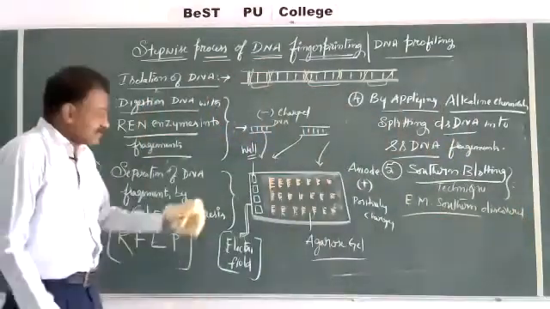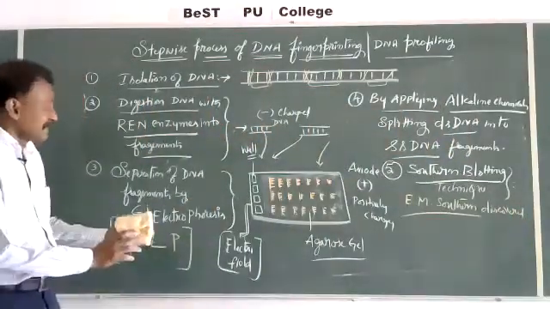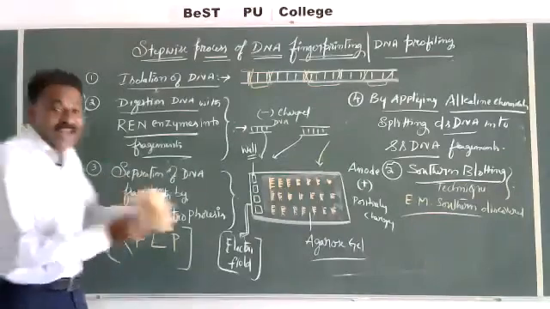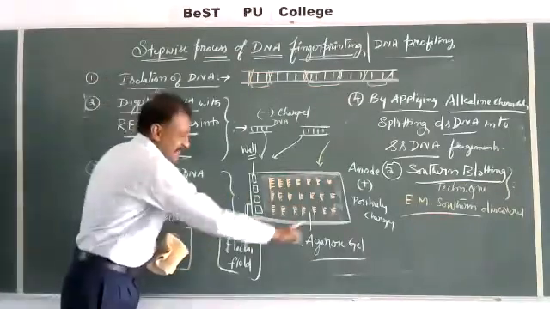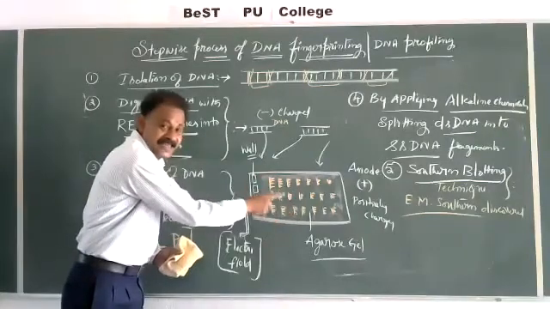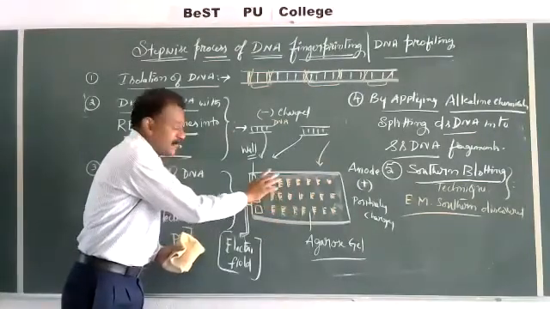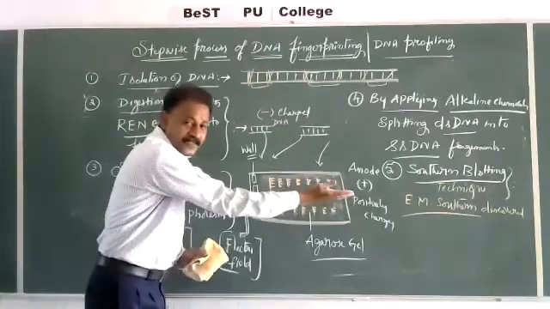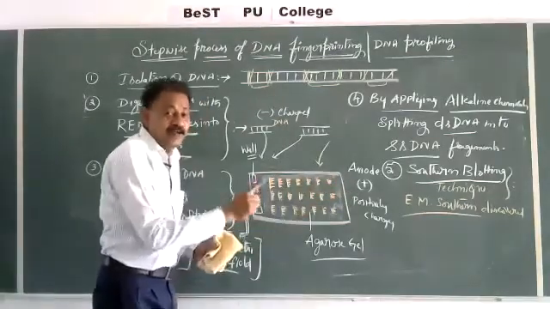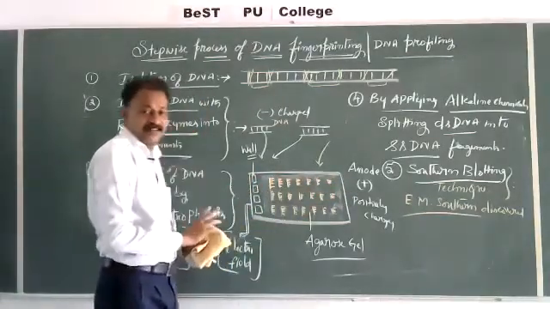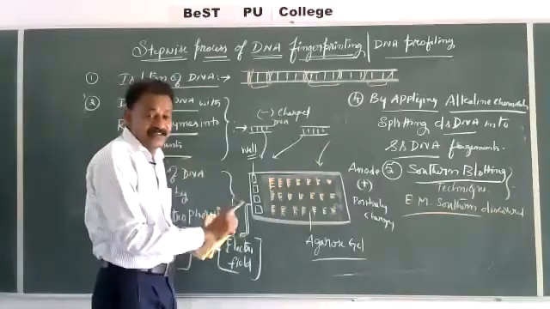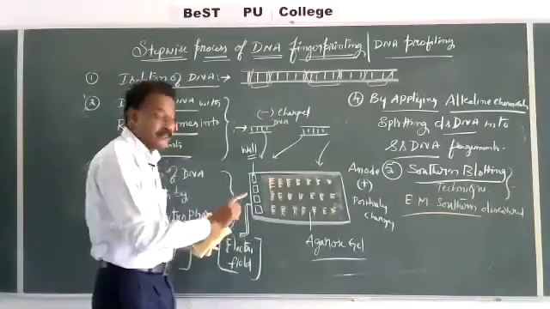This technique involves the shifting or transfer of these single stranded DNA molecules to a nylon sheet or nitrocellulose sheet. From where?